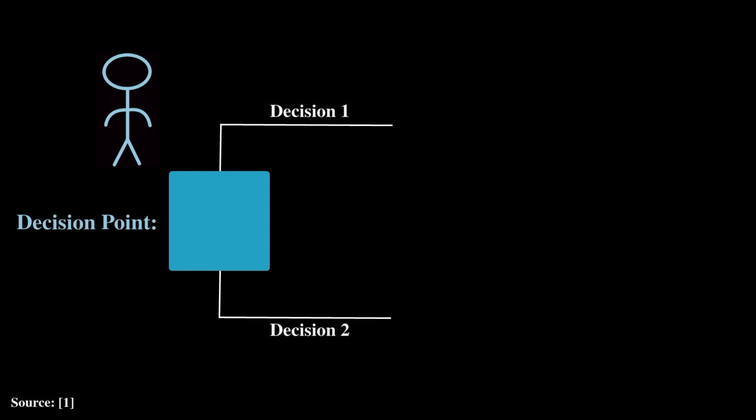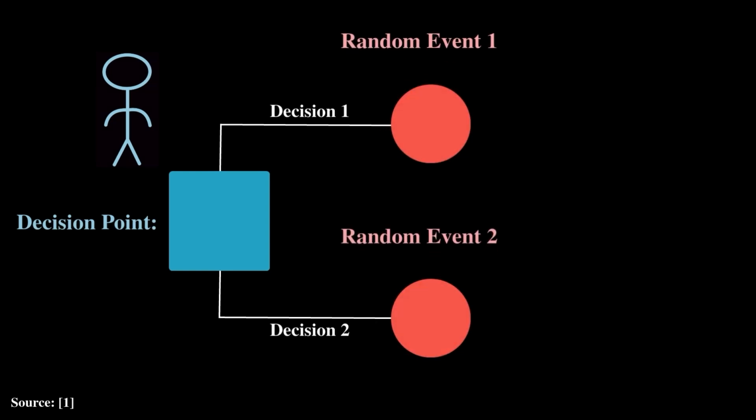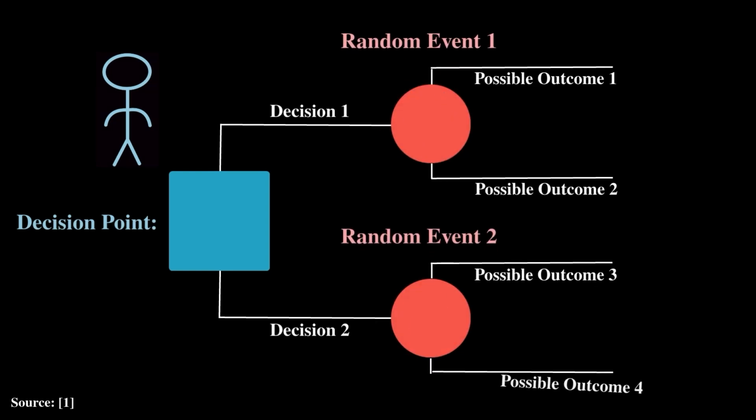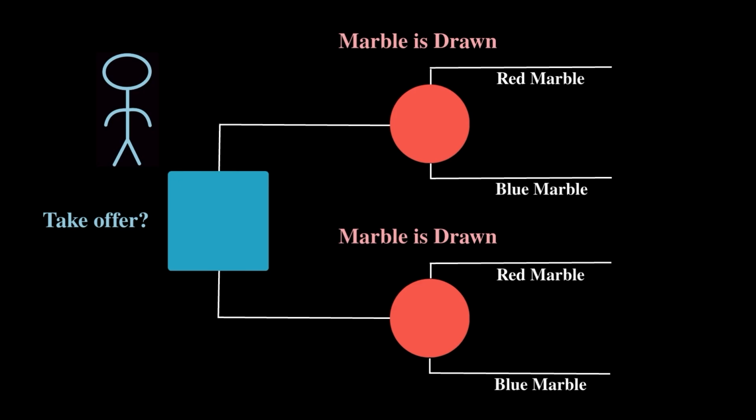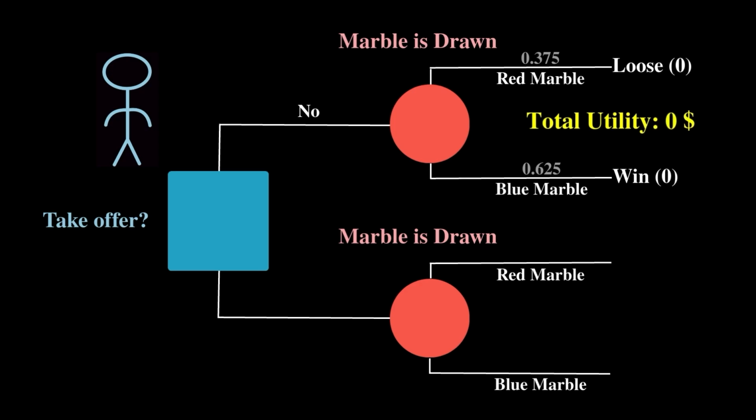The lines lead to events that the decision maker cannot influence. All possible outcomes of this event are again represented by labeled lines. The respective outcomes are supplemented with their respective probability depending on the decision. In our situation, the decision tree looks like this. We can decide not to accept the offer. Then certainly we will have no costs, but also no utility.